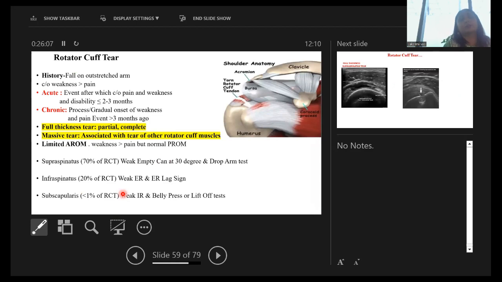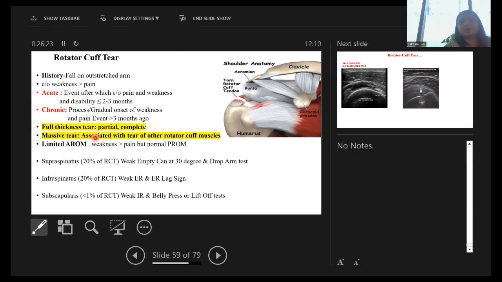Now rotator cuff tear. There may be a history of fall on an outstretched arm. They are acute and chronic. Acute, as we all know, is less than or equal to 2 to 3 months. Chronic, more than 3 months.